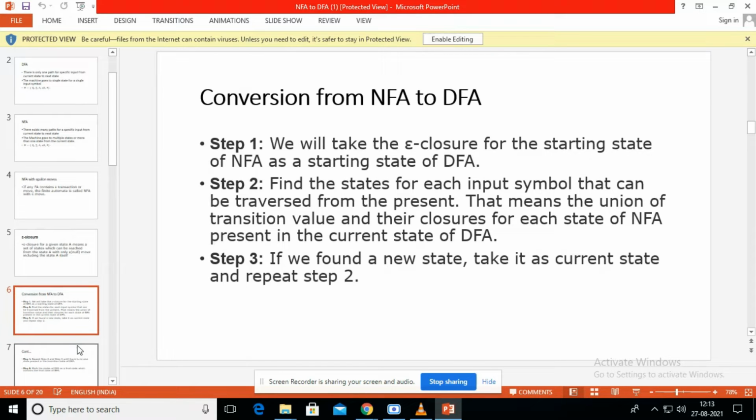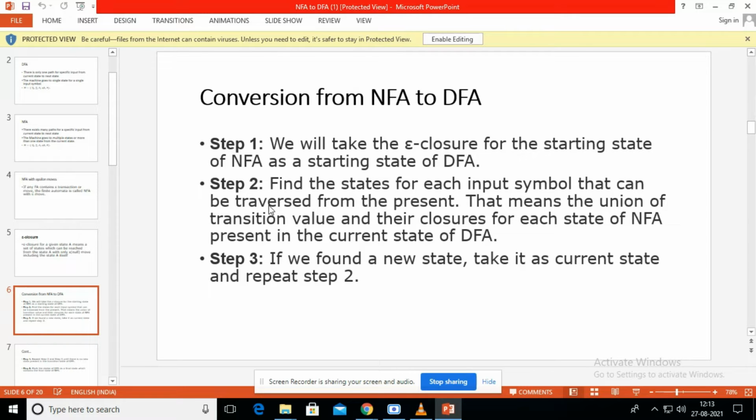Okay. Next, today we are going to discuss the topic of conversion from NFA to DFA. We already know what DFA is and what NFA is. DFA means a single path is specified for a single input from the current state to the next state. For NFA, we have more than one state for a single input from the current state to the next. So here we are going to discuss NFA to DFA conversion.